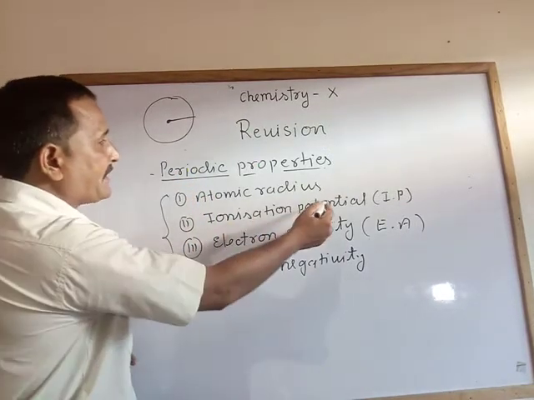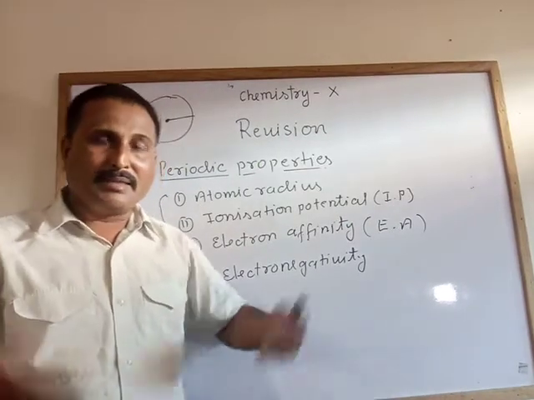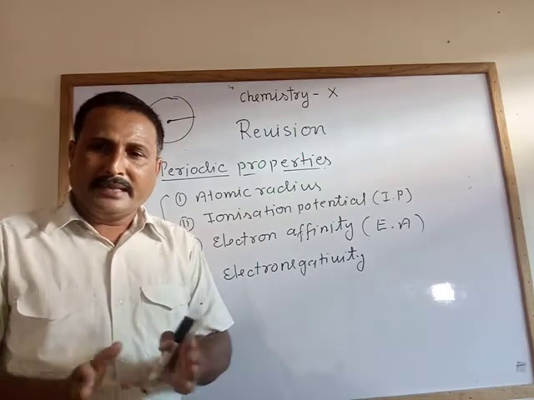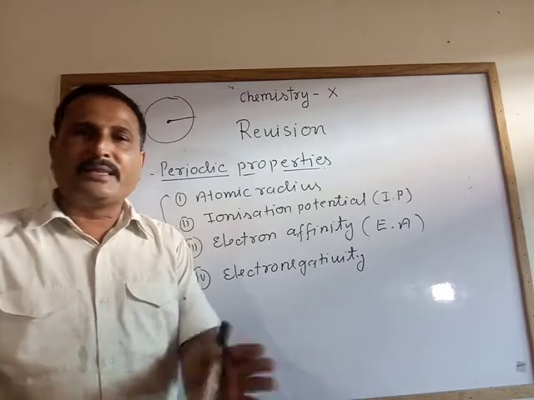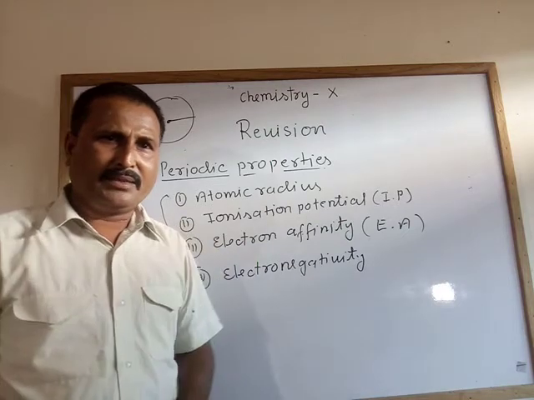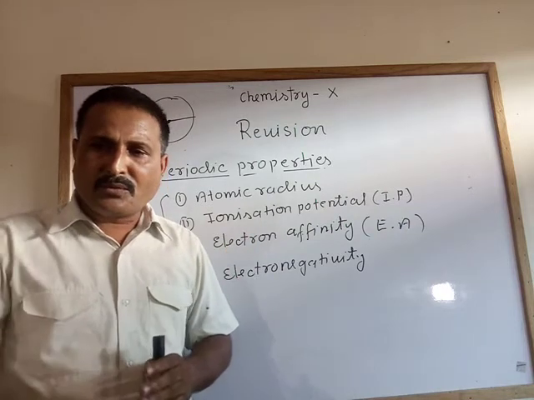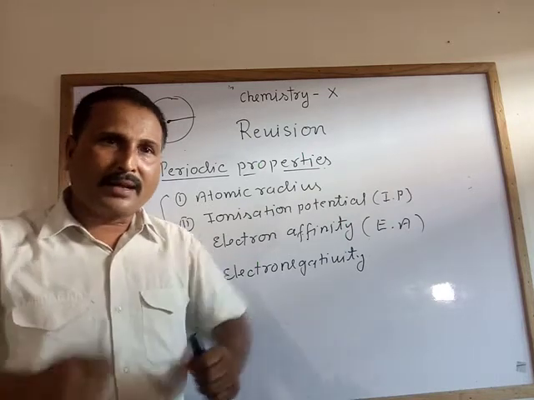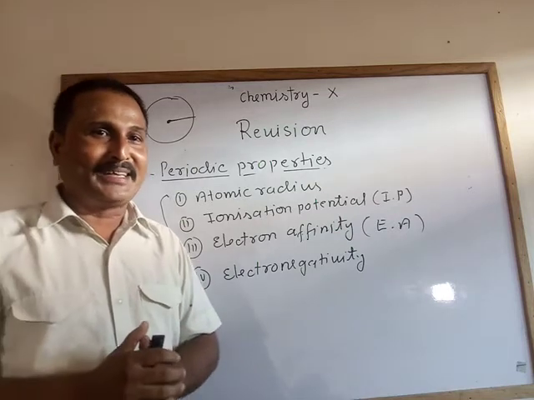Next one, ionization potential. Suppose that in your class different students are there, some are strong, some are weak. Suppose you are entering the class and want to sit, so you want one empty space, but the seats are already packed. Everybody is sitting and there is no teacher in the class. So whom will you remove easily? Say, please go away. Stronger or weaker? I hope you can say weaker. Stronger you can't find.